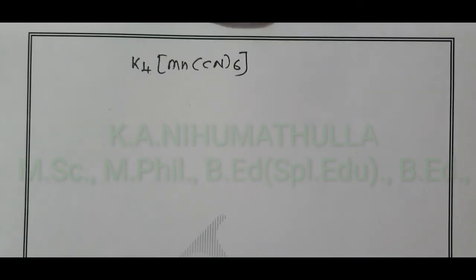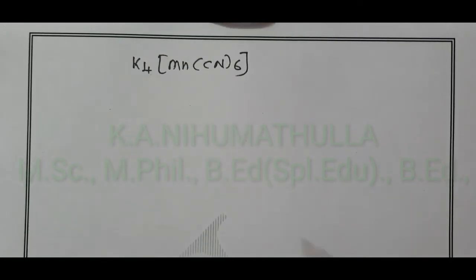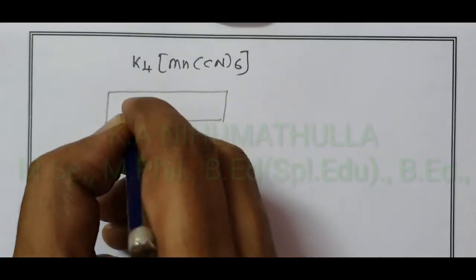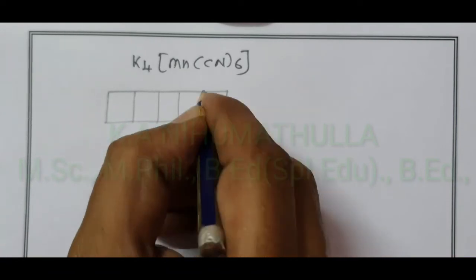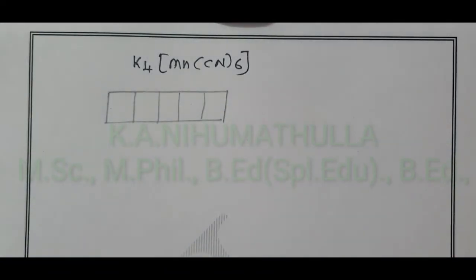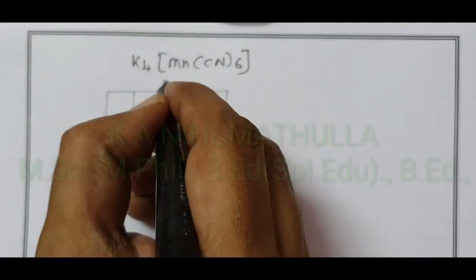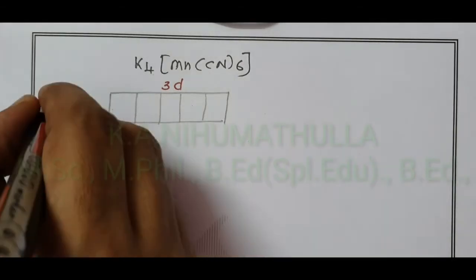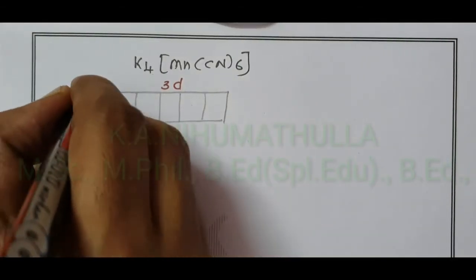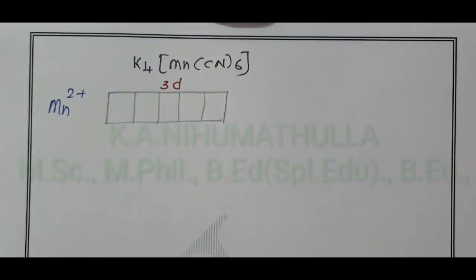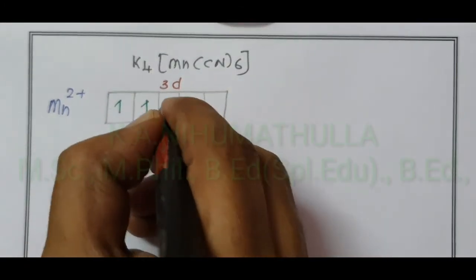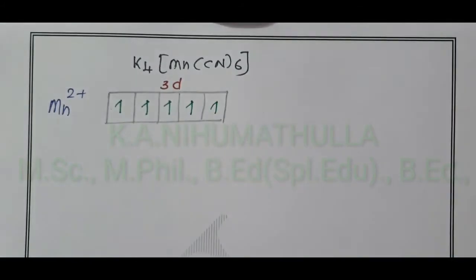The d orbital, just now we have discussed, in Mn2+ the 3d orbital has 5 electrons. All the 5 electrons are unpaired electrons in manganese 2 plus. We have 5 unpaired electrons, 1, 2, 3, 4, 5.